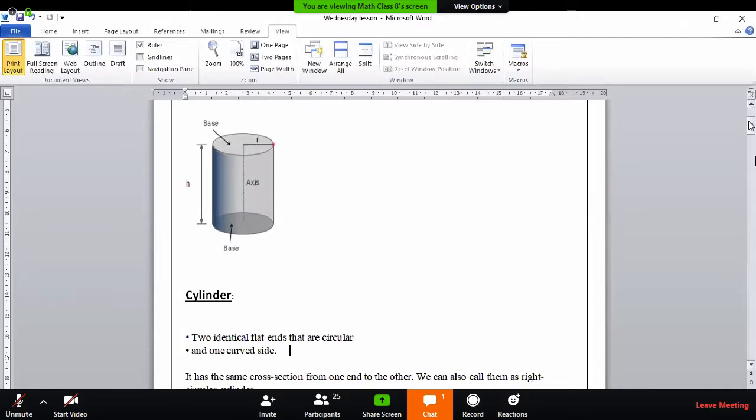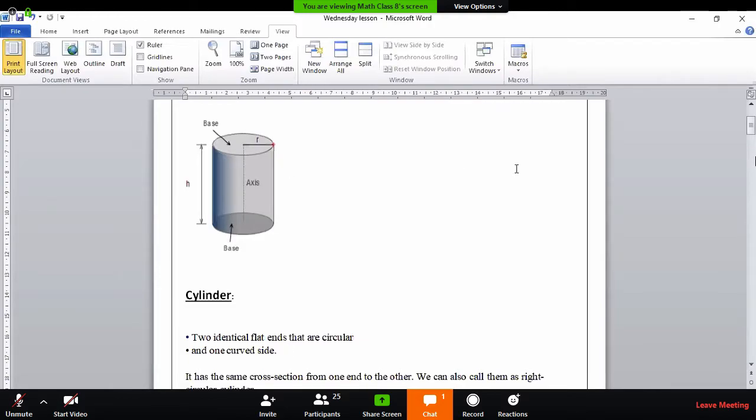See the cylinder: on the top and on the bottom, these two are basically the ends of the cylinder, and they are circular in shape. They are simple circles. And what is the shape in between these two, the base and the top? It is a curved surface.